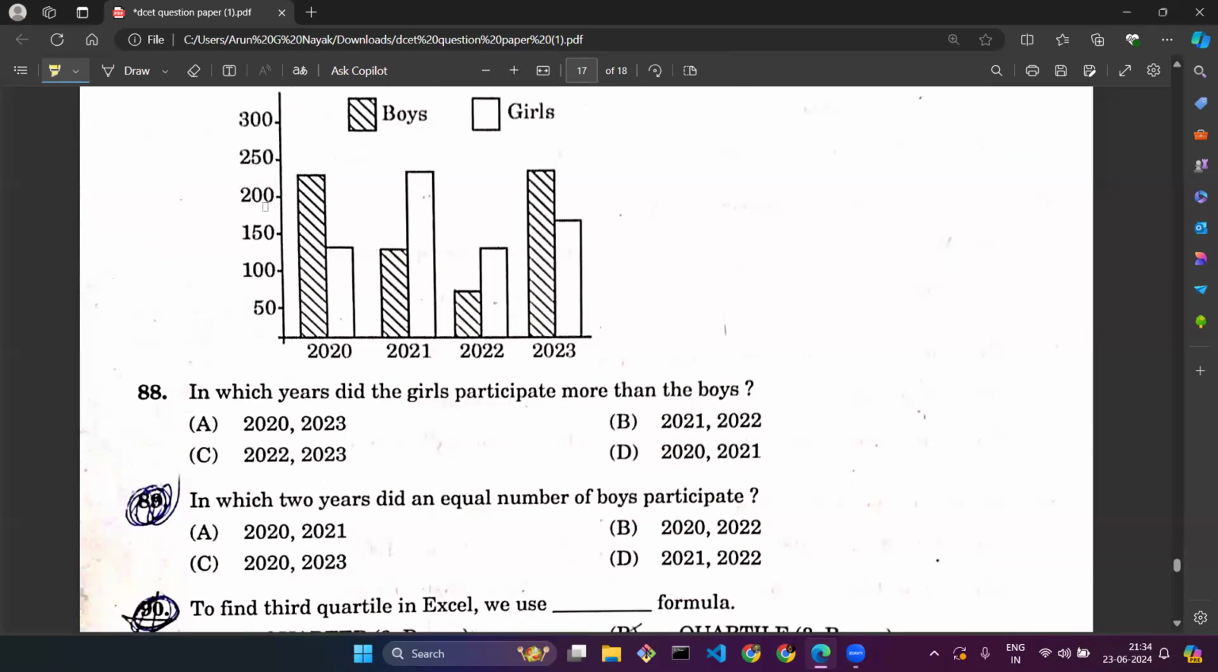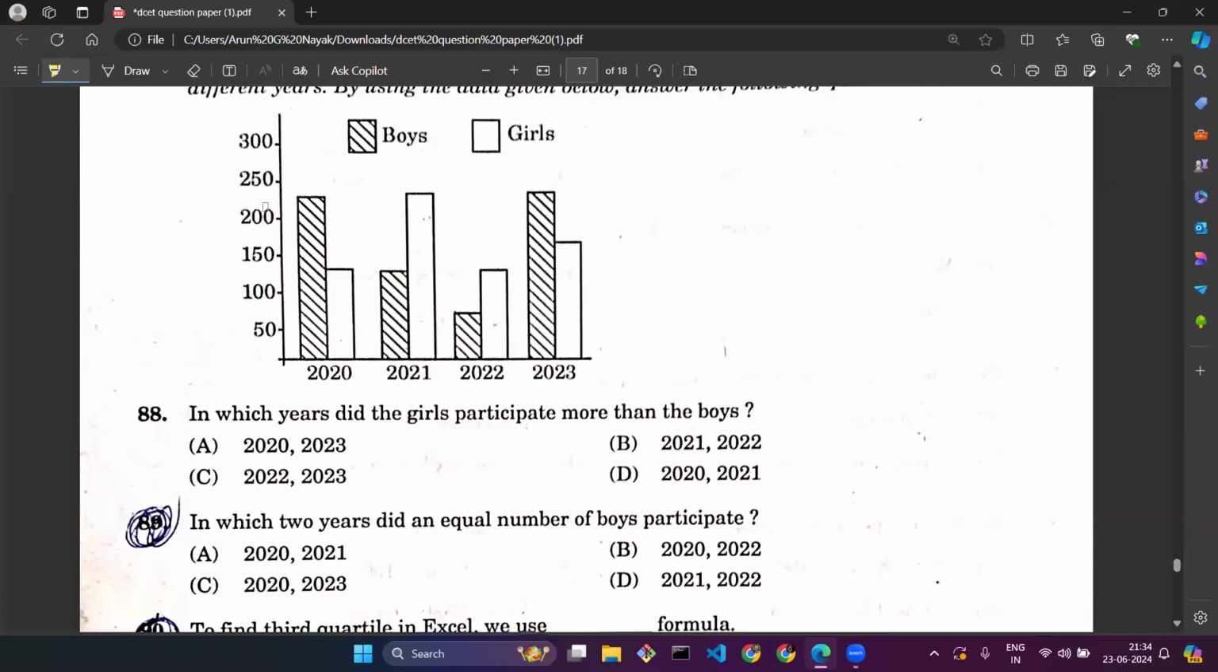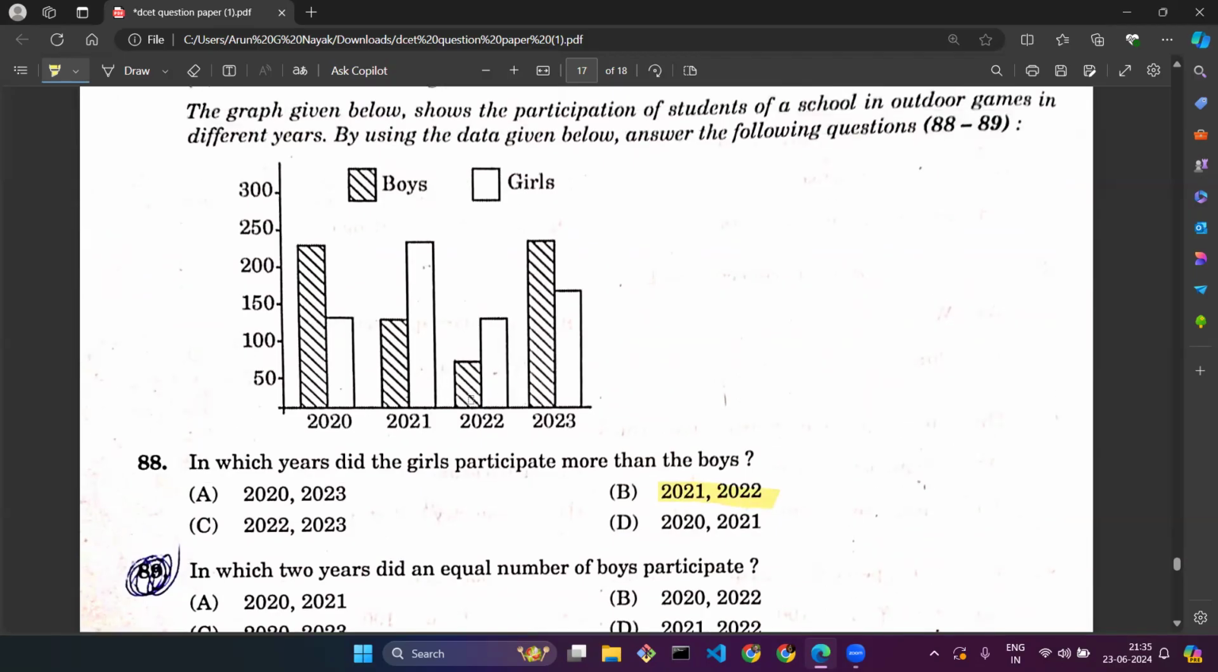In which years did the girls participate more than boys? It is just an observation. You can look over here. Boys are denoted by this cross symbol, and the plain bars indicate girls. Wherever the participation is more for girls, that is the year we need to find. Wherever this plain chart is higher, that is the correct option. Like 2021, 2022. So for 88, the correct option is B. In these 2 years, the girls participated more than the boys.